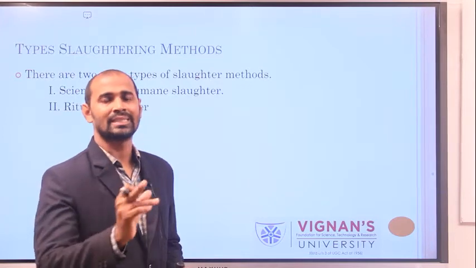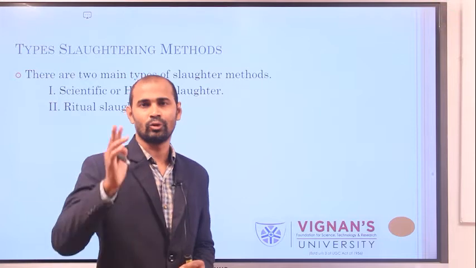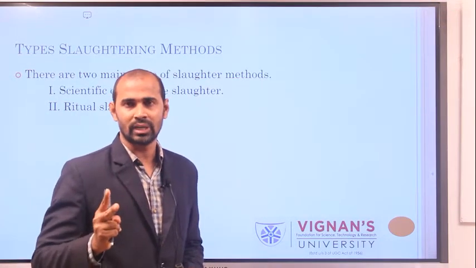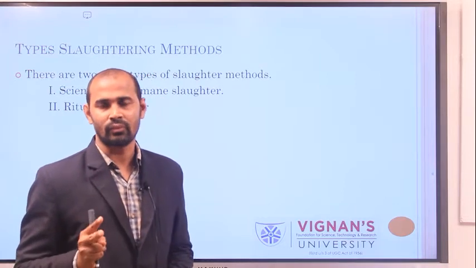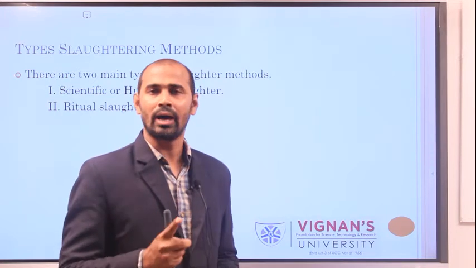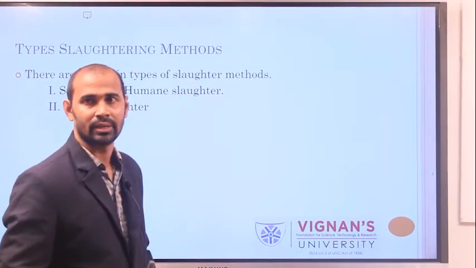The second one is ritual slaughter. There are two types of slaughtering techniques which we generally follow for meat animals: scientific or humane slaughter, and ritual slaughter.